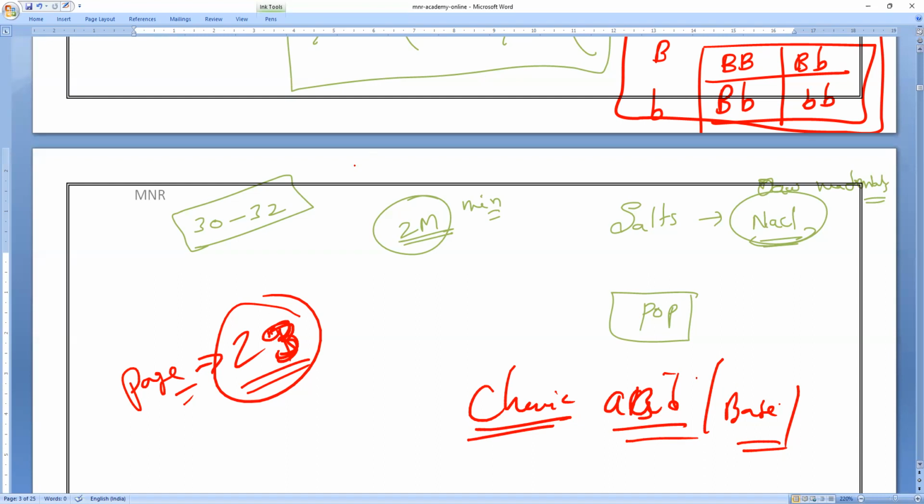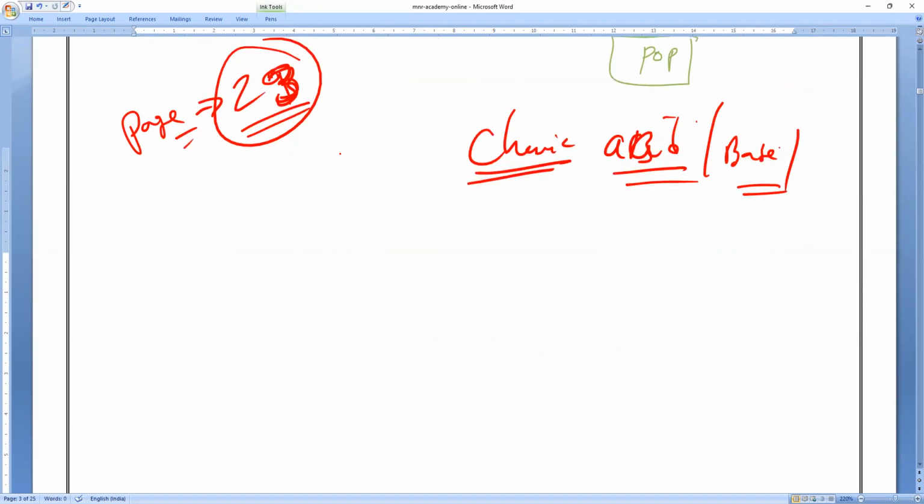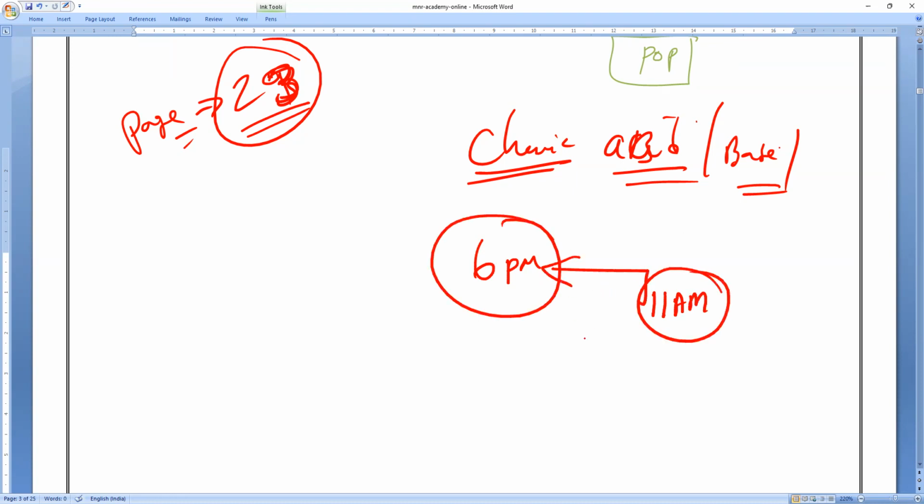And whatever the time schedule, nobody is supposed to read according to your own plan. Again, I'm saying, everybody has to follow only my plan. No other change in that. So today night, whether you start by 6 p.m. or by 8 p.m., it doesn't matter to me. Tomorrow till 11 a.m. everybody has to complete the chemistry, because chemistry is the least portion, 2 chapters and 25 marks. So if you are good in both chapters, 100% you can finish it.